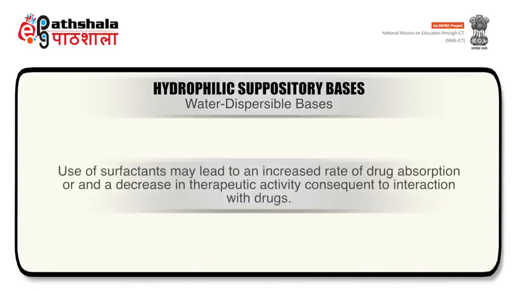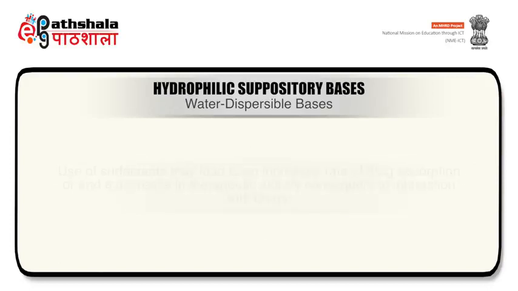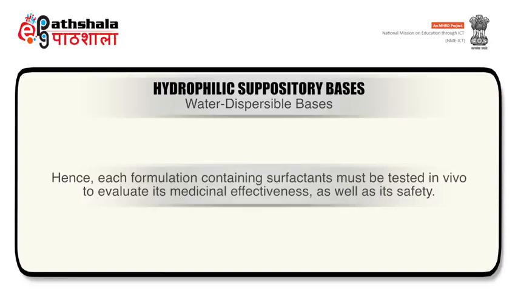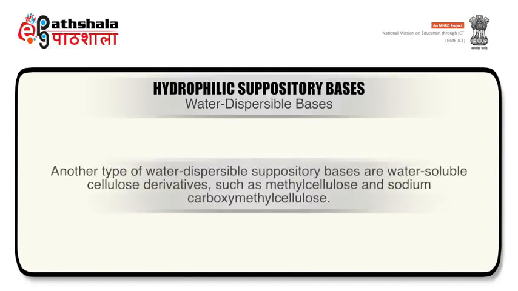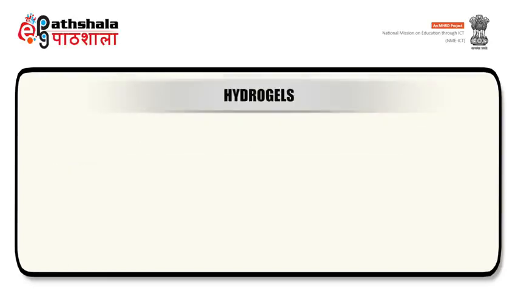Use of surfactants may lead to an increased rate of drug absorption or a decrease in therapeutic activity consequent to interaction with drugs. Therefore, each formulation containing surfactants must be tested in vivo to evaluate its medical effectiveness as well as its safety. Another type of water dispersible suppository base is water soluble cellulose derivatives like methyl cellulose and sodium carboxymethyl cellulose. Lastly, the hydrogels.